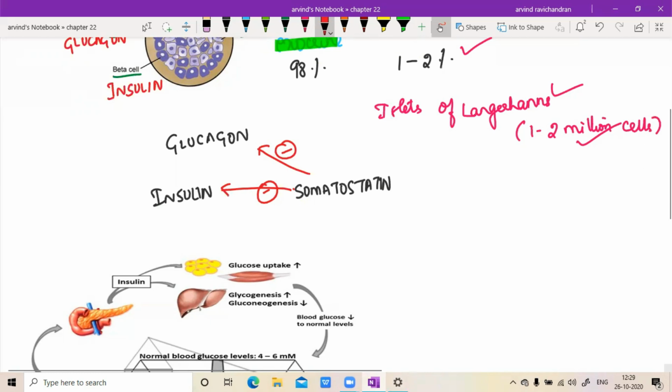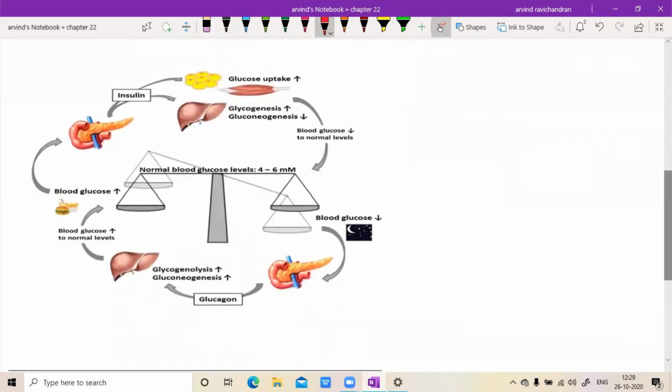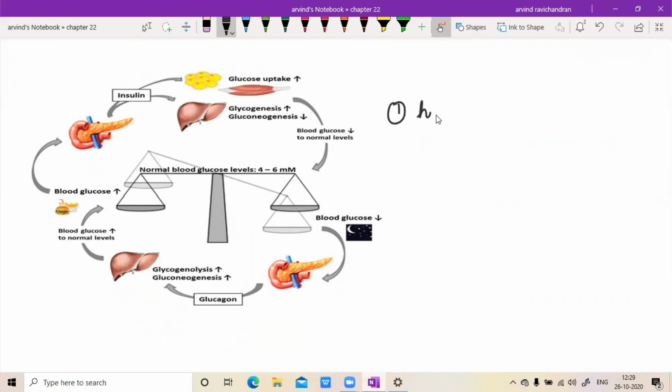Now getting on to the topic of glucose homeostasis. This picture is more than enough to understand it. For NEET, what questions are possible? The first question they can ask is which of the following is a hyperglycemic hormone, so you should know what the hyperglycemic hormone is. And next, which of the following is a hypoglycemic hormone?